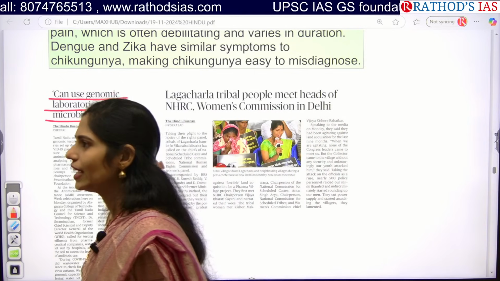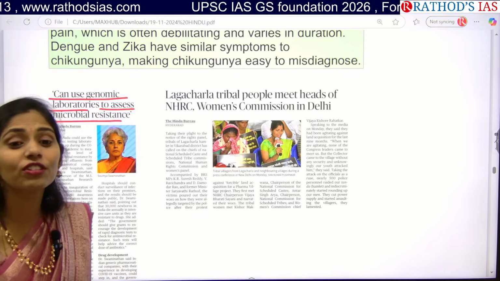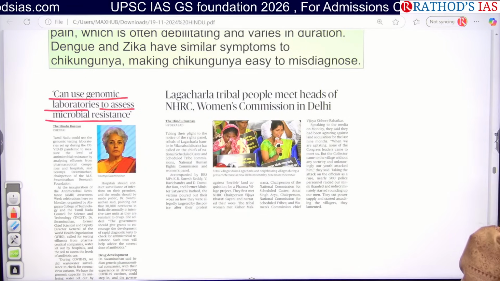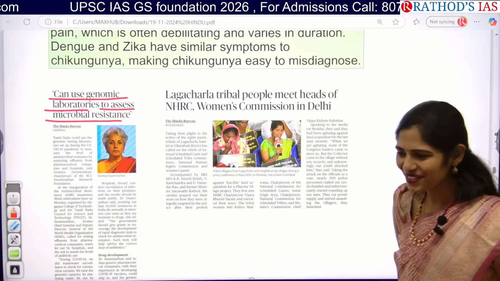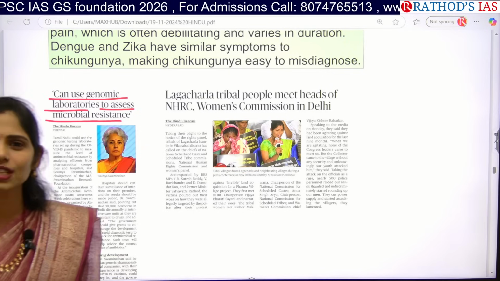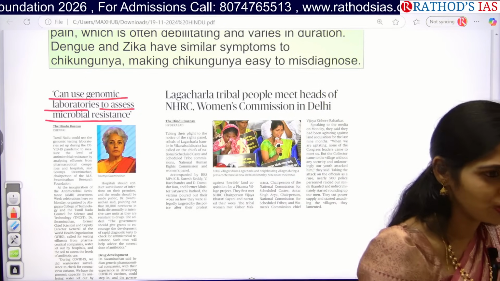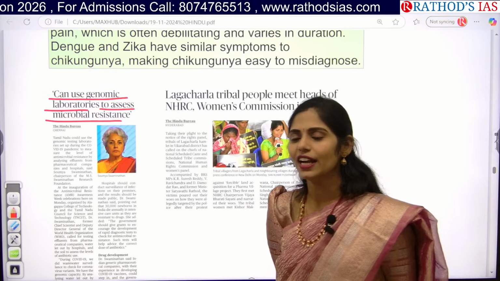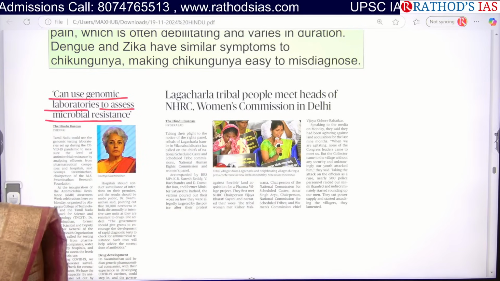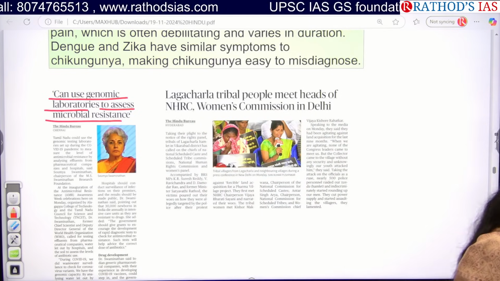Whenever you are taking antibiotics, for how many days do you normally take them? Minimum 5 days. You have to know. So the minimum course is 5 days. After taking them for at least 2 to 3 days, if your symptoms and signs have subsided, will you continue the tablets? No, you'll be throwing them away. Because of that, the bacteria causing the disease will develop resistance. Because of this, that medicine will not work once again. That is called antimicrobial resistance.